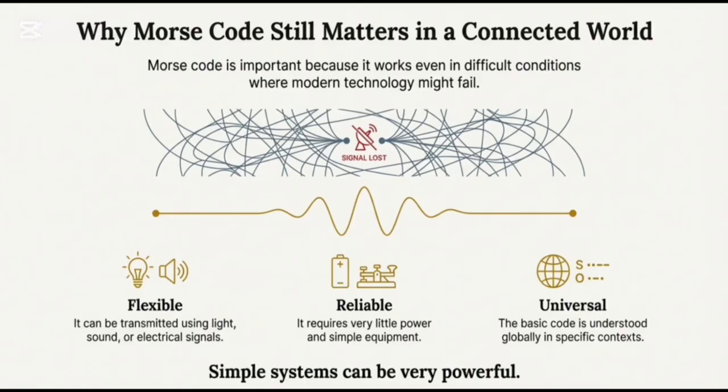Flexible because it can be transmitted using light, sound, or electrical signals. Reliable because it requires very little power and simple equipment. Finally, it's universal because the basic code is understood globally in specific contexts. So it's a simple system, but can be very powerful.